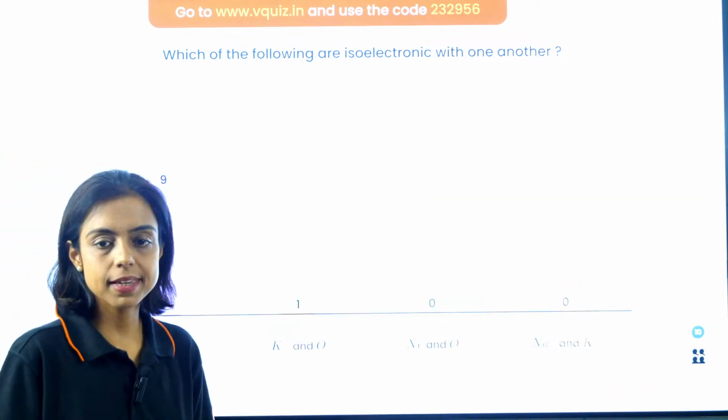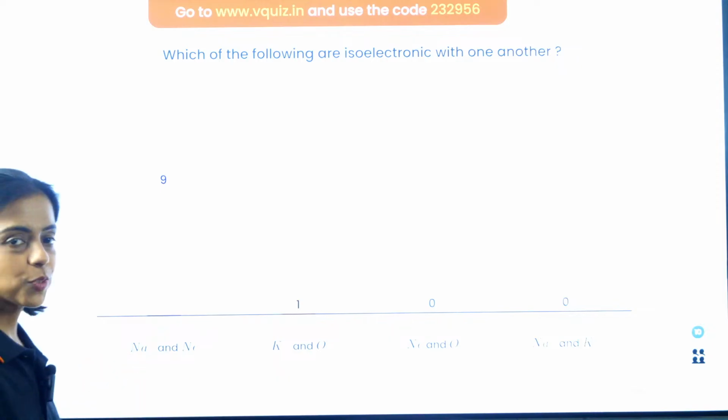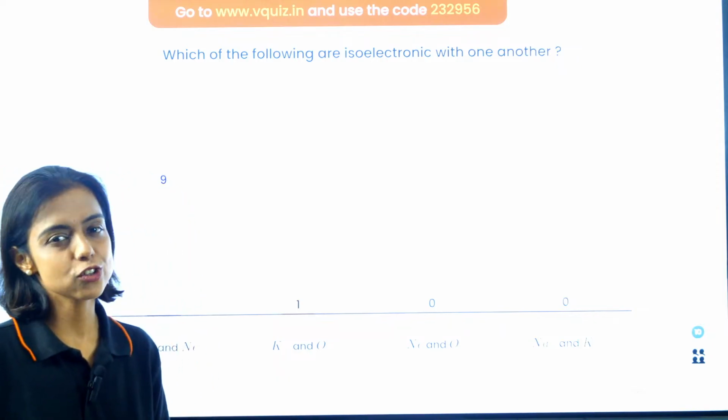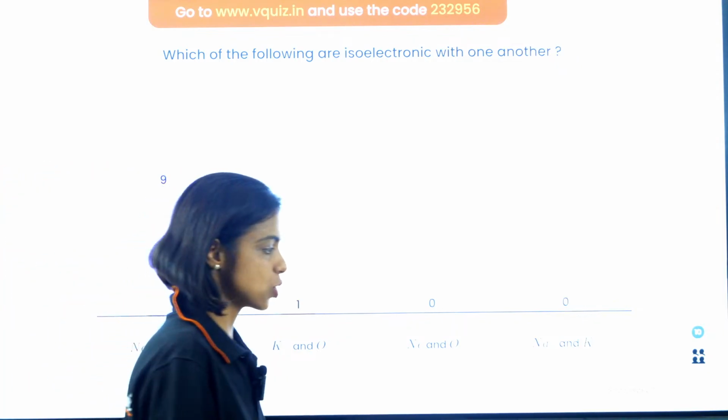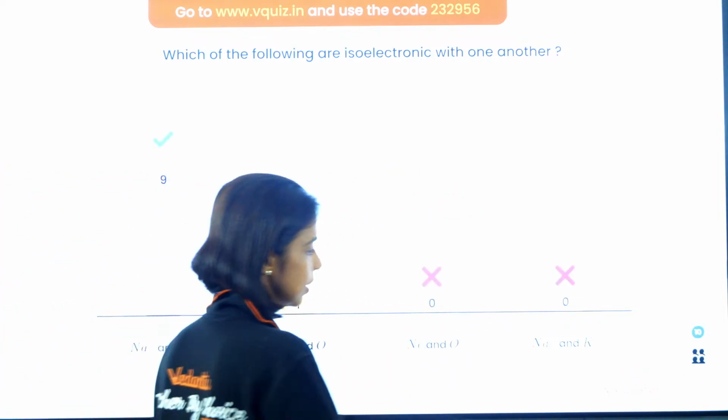Yes, time is up, everyone, and let's have a look. Na positive and neon are both isoelectronic, with 10 electrons. Super easy question it was. Of course, most of you should get the right answer.